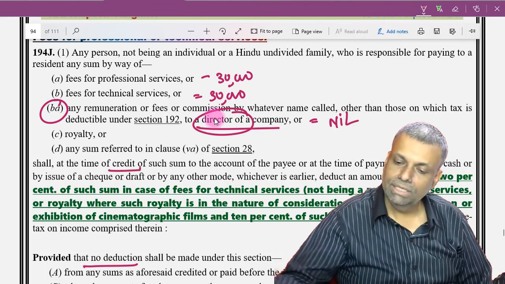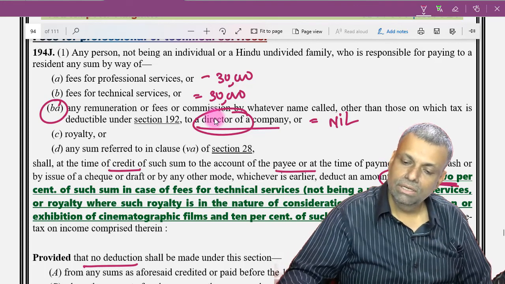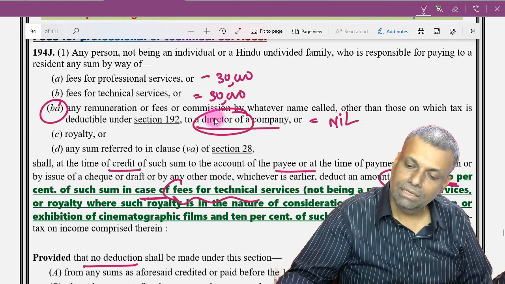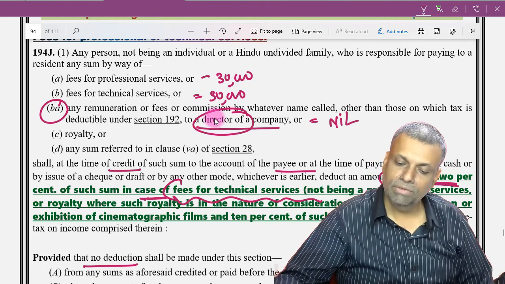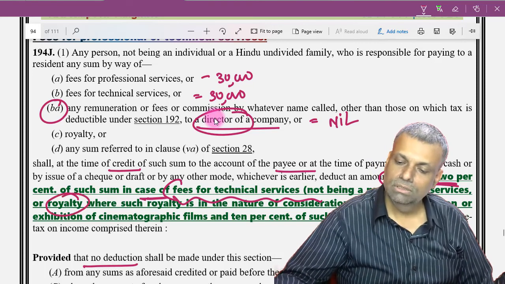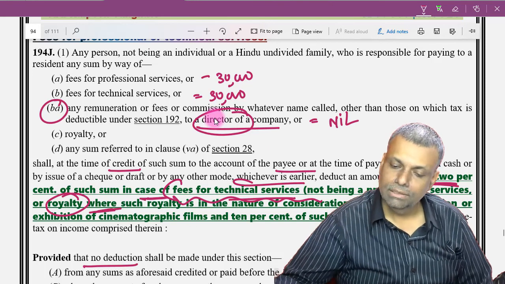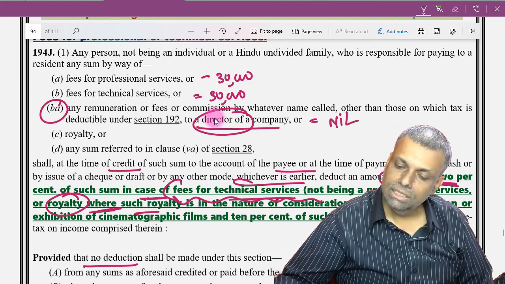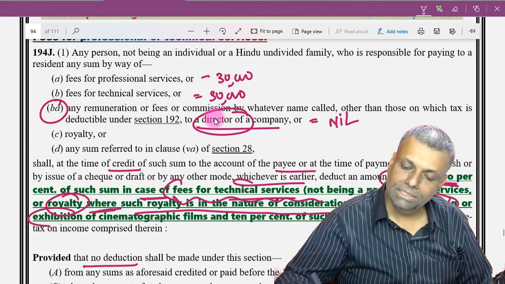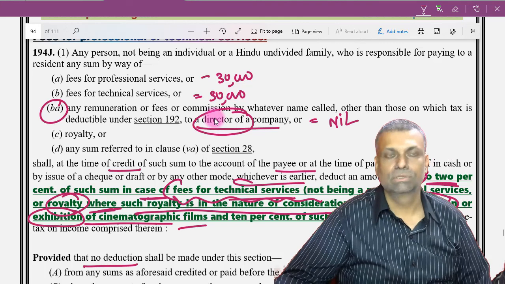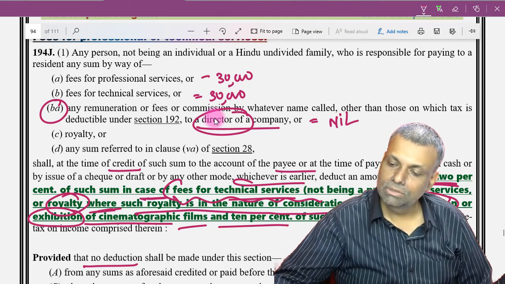Okay, and that is, see, at the time of credit or at the time of payment, an amount equal to 2% in case of fees for technical services, where the fees for technical services are not professional services, or a royalty where the royalty is in the nature of consideration for the sale, distribution or exhibition of cinematograph films, then it is 2%.